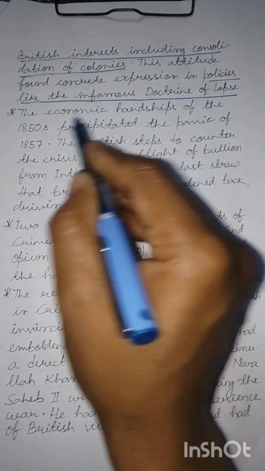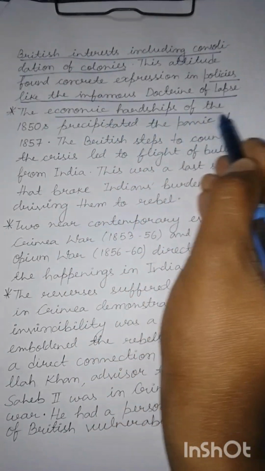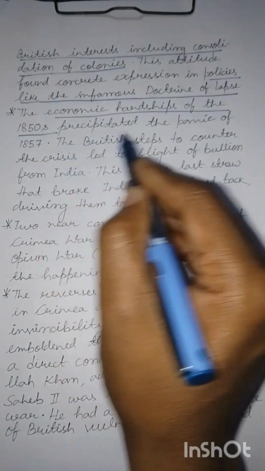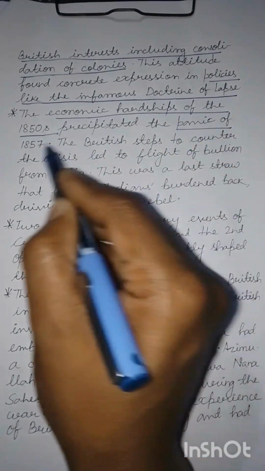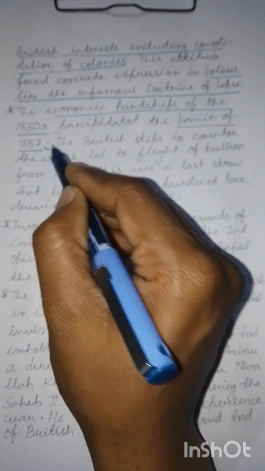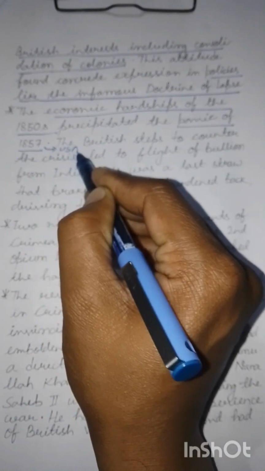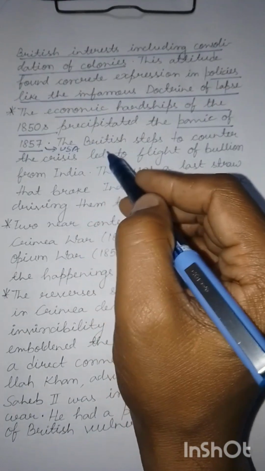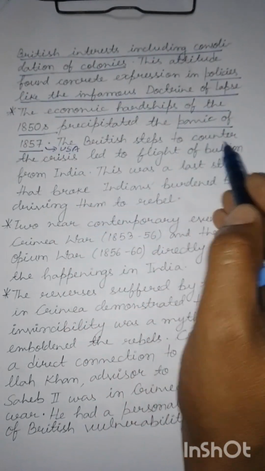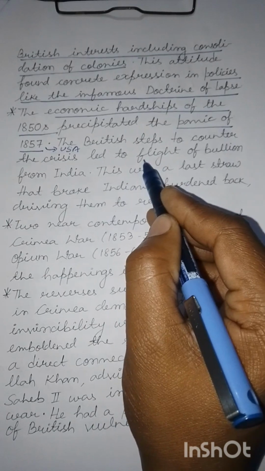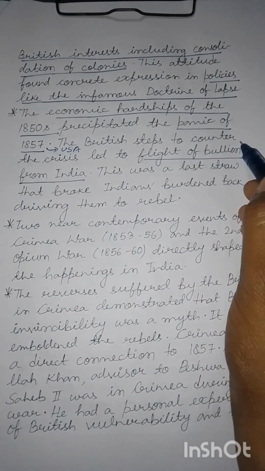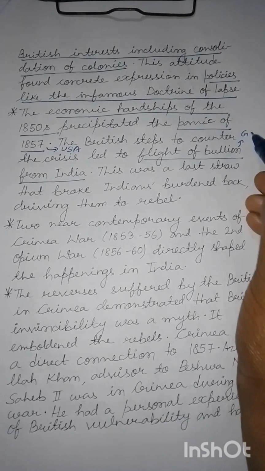Then come the economic hardships of the 1850s. These precipitated the Panic of 1857. It affected almost the entire world, and it too started with the United States of America. The British steps to counter the crisis led to a flight of bullion, that is, precious metals like gold and silver.